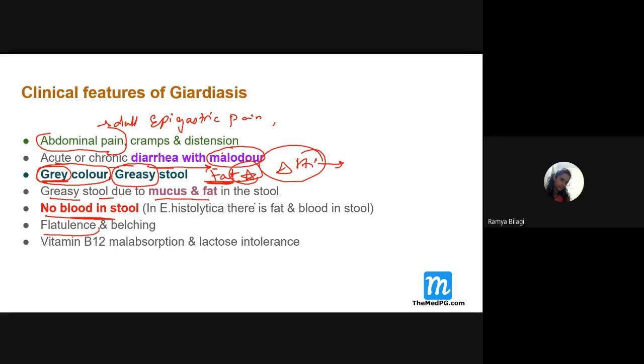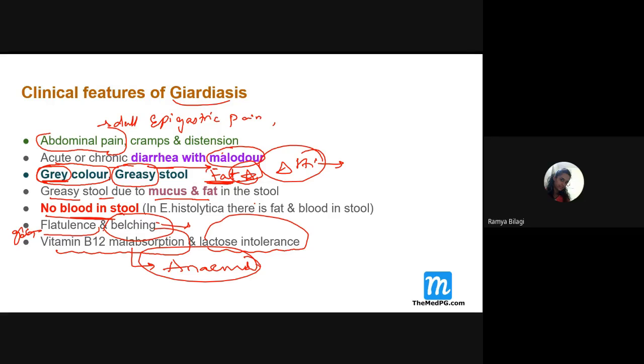And there will be flatulence. Flatulence means what? There will be presence of gas. Then after that, belching. So these are the different clinical presentations of the patient with giardiasis. Apart from that, there will be vitamin B12 malabsorption and lactose intolerance. All this ultimately gives a clinical presentation of anemia also, right?